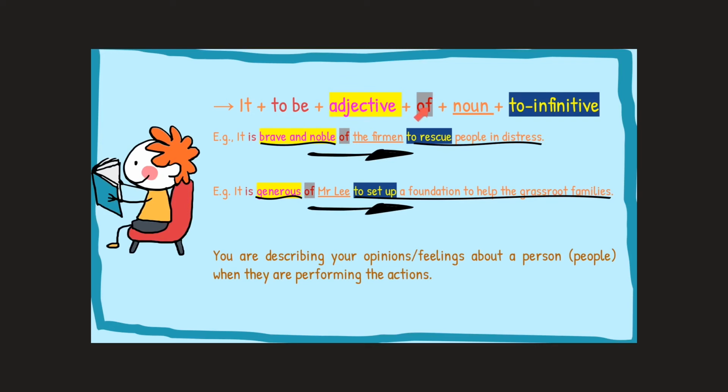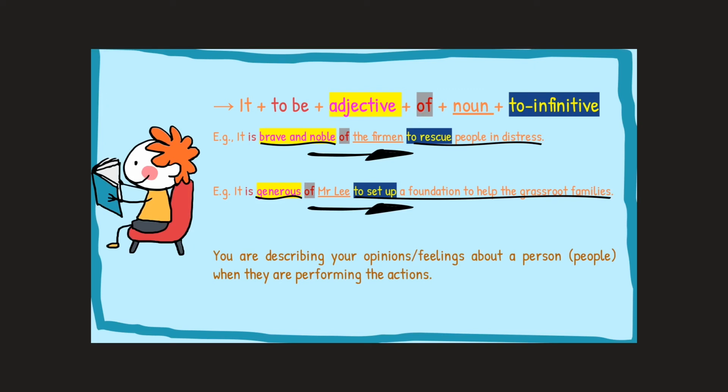So we have of, we have the noun, and then also we have the to infinitive. So the only difference between the second sentence pattern and the third sentence pattern is for and of. This is the only difference. But the meanings change drastically if we use the preposition differently.